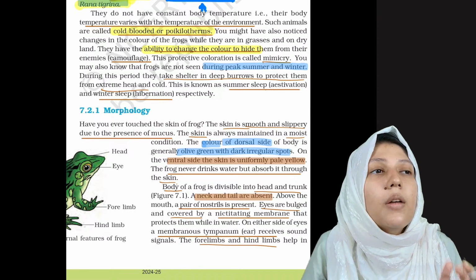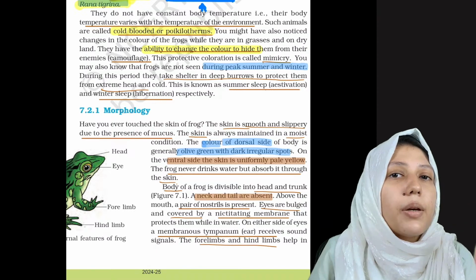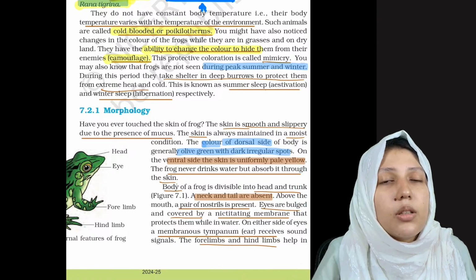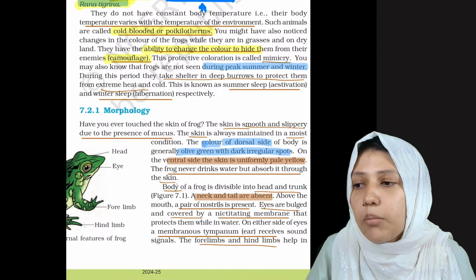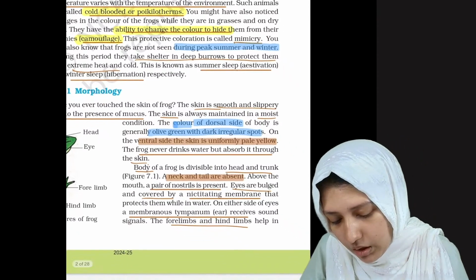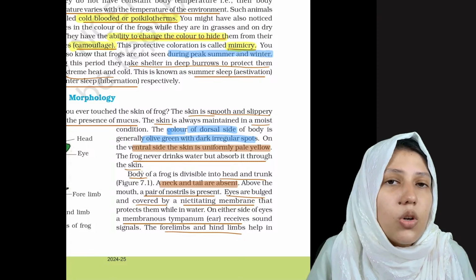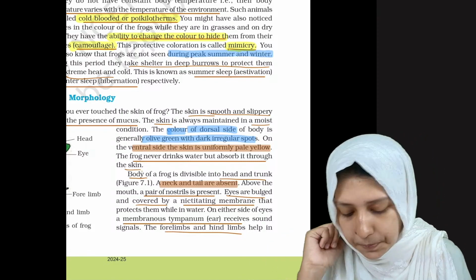This property is known as camouflage. The protective coloration used for reproduction is known as mimicry. Clear?